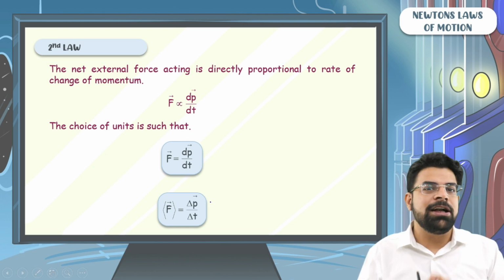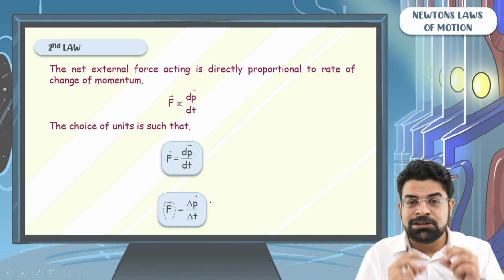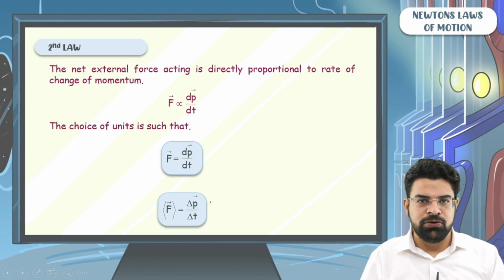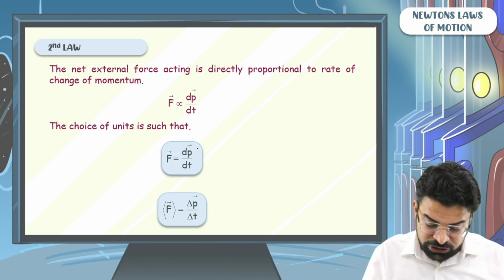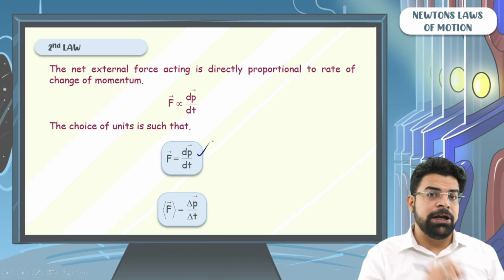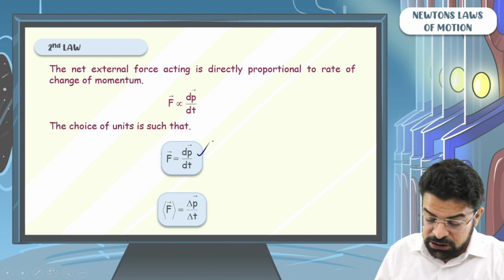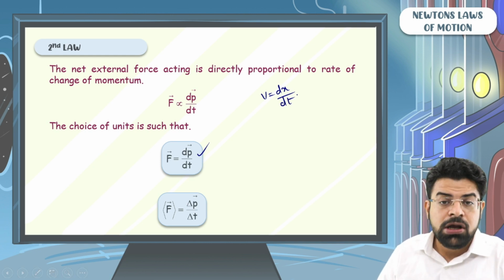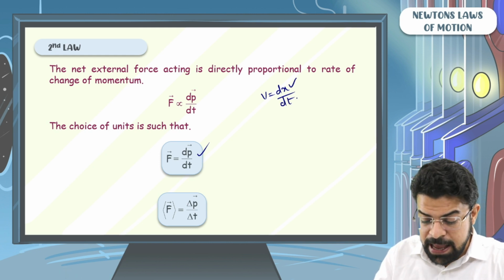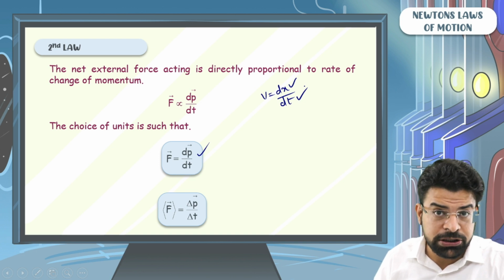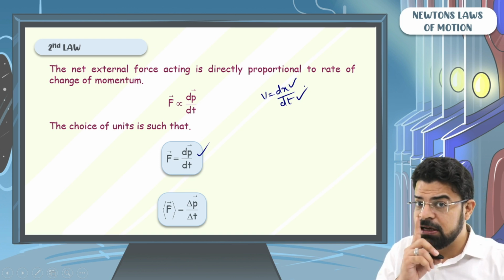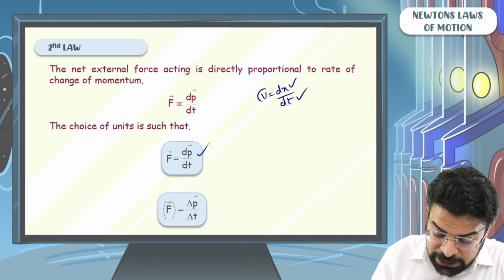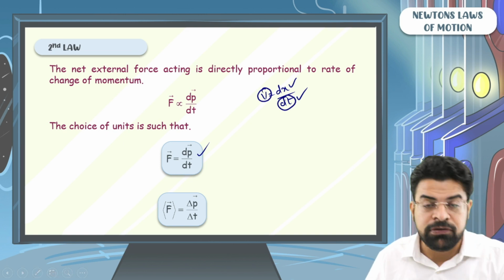How much the momentum has changed depends upon how much time it took for this momentum to change. Okay. Now, just by looking at F equals dp by dt, we can say two more things. Just like using v equals dx by dt, we can say two things: the slope of the x-t graph gives velocity, and the area under the velocity-time graph gives the displacement.